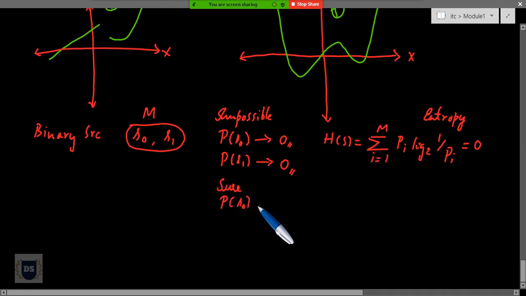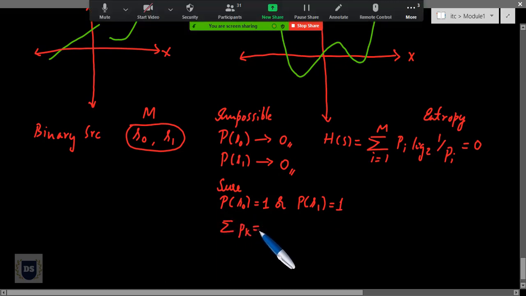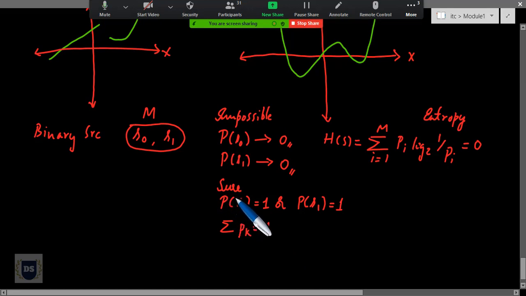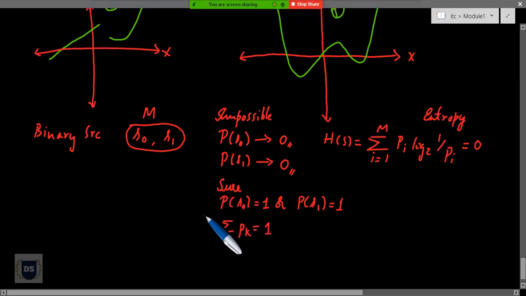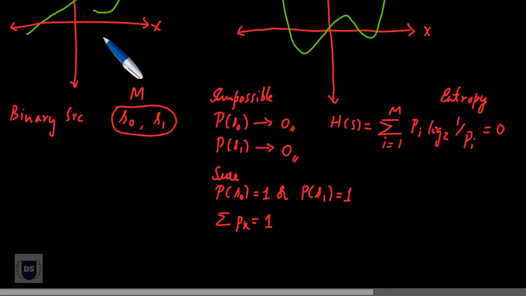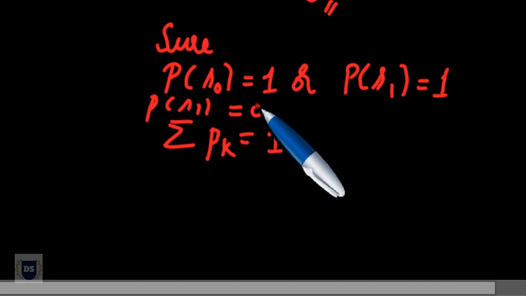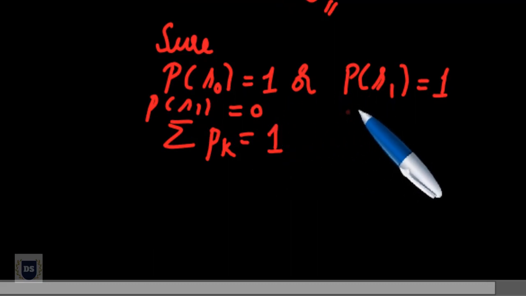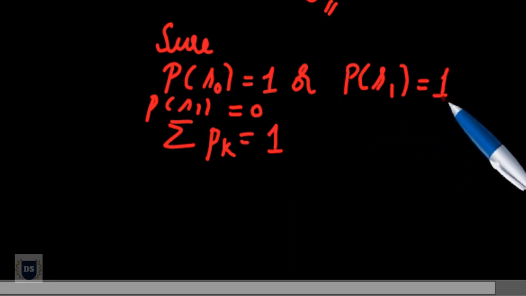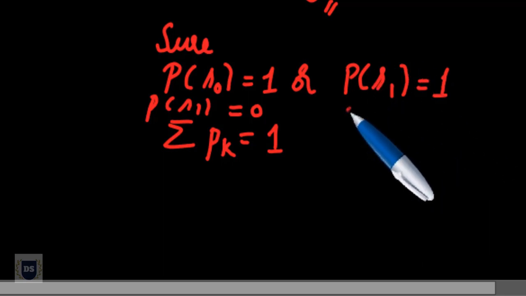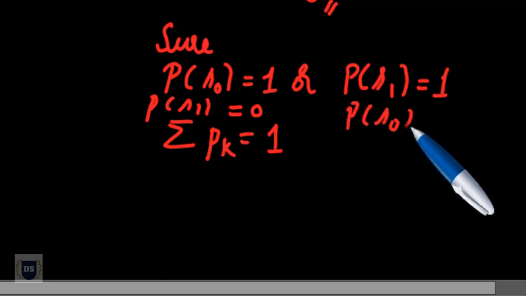Probability of S0 will be equal to 1 or probability of S1 will be equal to 1, and not both, because by now we know that if I sum all the probabilities, I should end up with 1. So for my first case, if P(S0) is equal to 1, then obviously P(S1) should be equal to 0. In the second case, if P(S1) is equal to 1, if it is sure to happen, then P(S0) will be equal to 0.